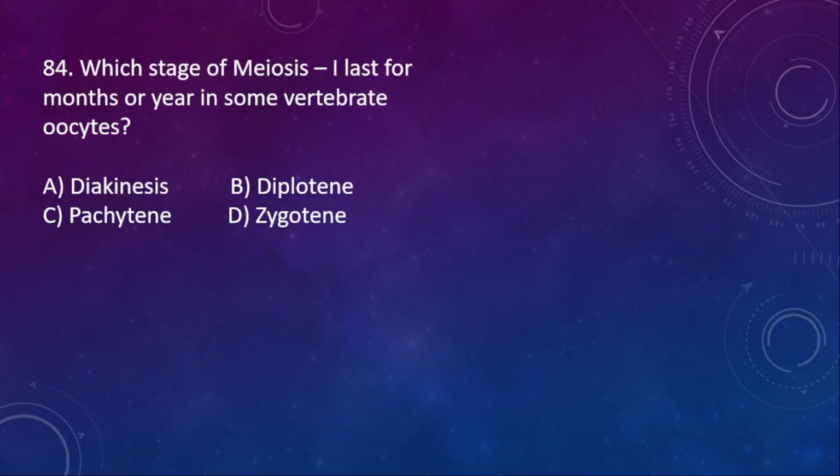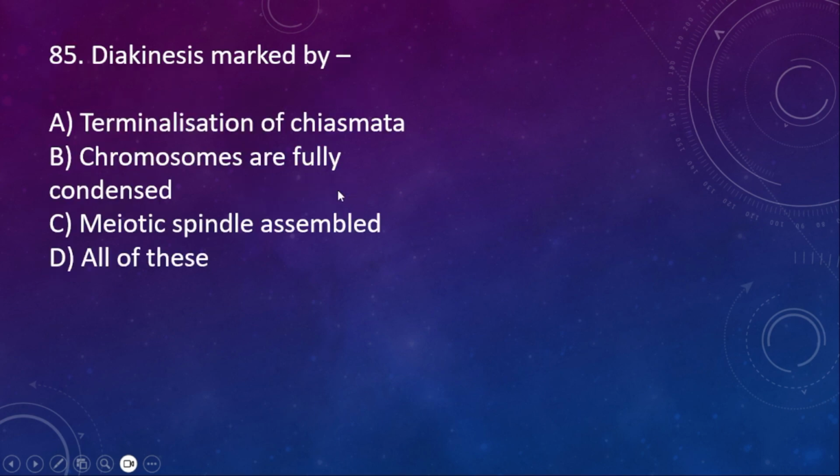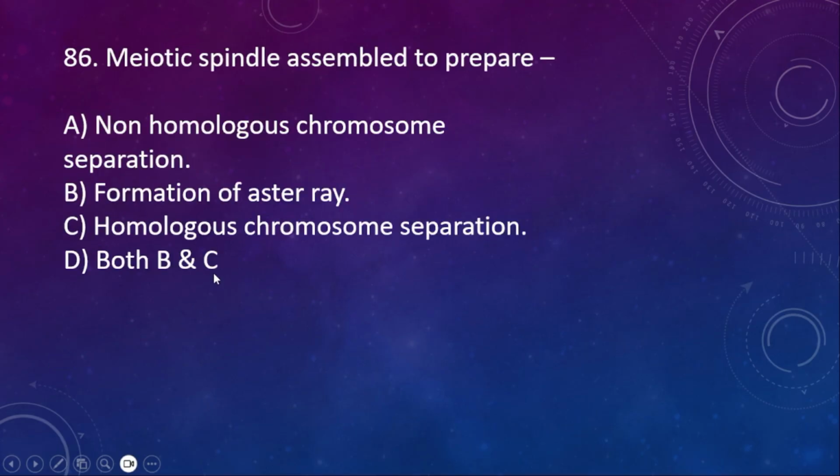84. Which stage of meiosis 1 lasts for months or years in some vertebrate oocytes? Option A, diakinesis, B, diplotene, C, pachytene and then D, zygotene. Here the right option is option B, diplotene. 85. Diakinesis marked by A, terminalization of chiasmata, B, chromosomes are fully condensed, C, meiotic spindle assembled, D, all of this. So here all of these are correct.